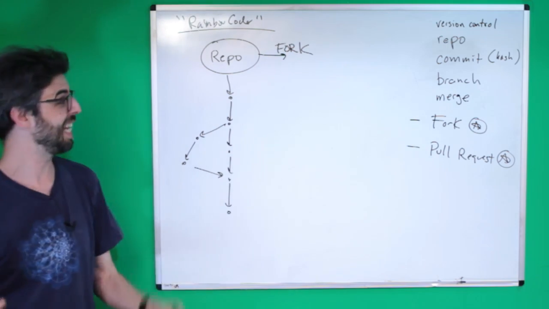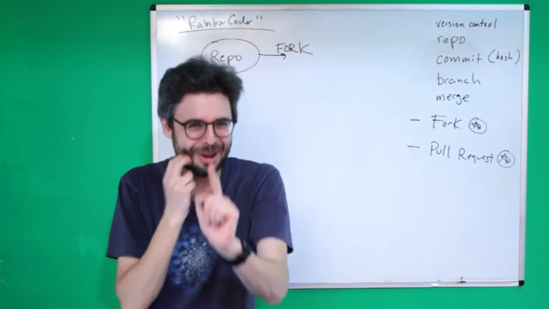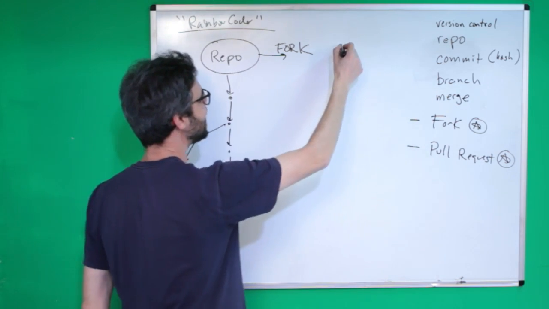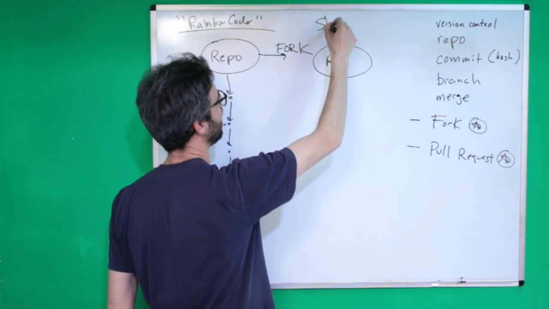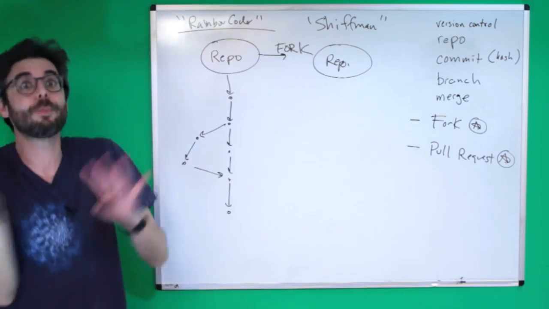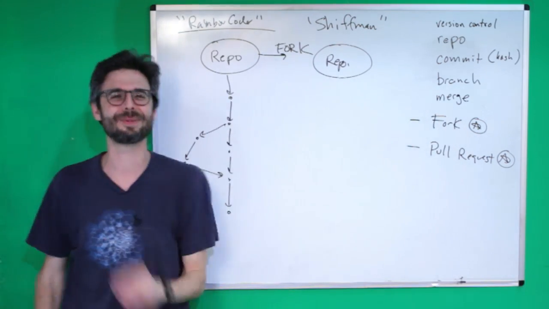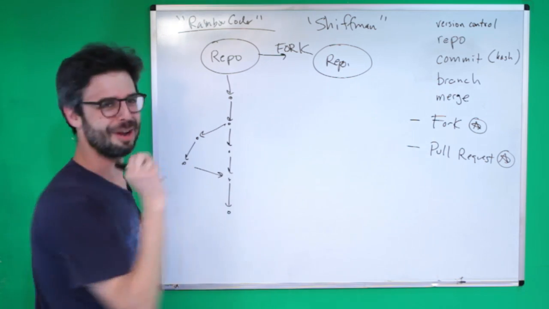Forking a repository is essentially like, I was almost going to use the word clone, but I don't want to use the word clone because that's a specific GitHub term that I'm going to add to this list for later. But it's like taking an entire other instance of the repo and just having it under your account. So I have another GitHub account, which is my main one called Schiffman. And what I'm going to do is pretend to be both Rainbow Coder and Schiffman. I guess I don't have to pretend to be Schiffman because that's who I am. Maybe, anyway, this is all getting a little strange.